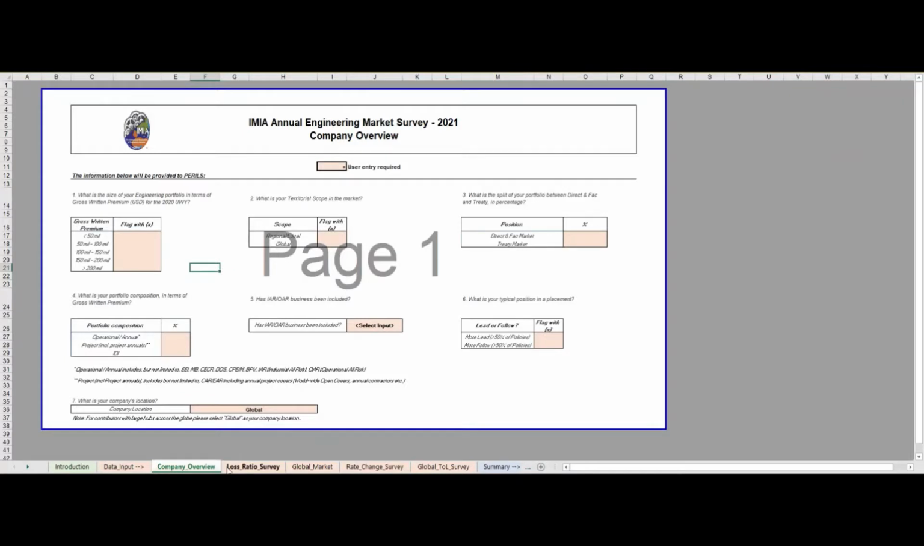So moving on to the data input tabs. In total, there are 5 tabs that require input from the user. These have all been highlighted in orange, and the cells that require input have also been highlighted in orange within each tab.